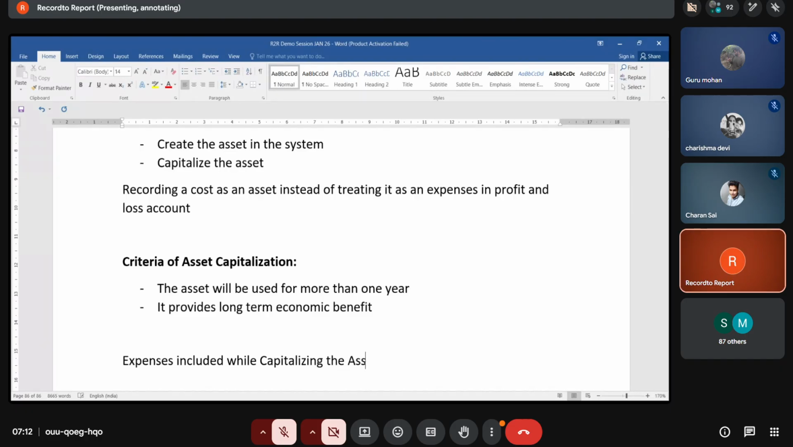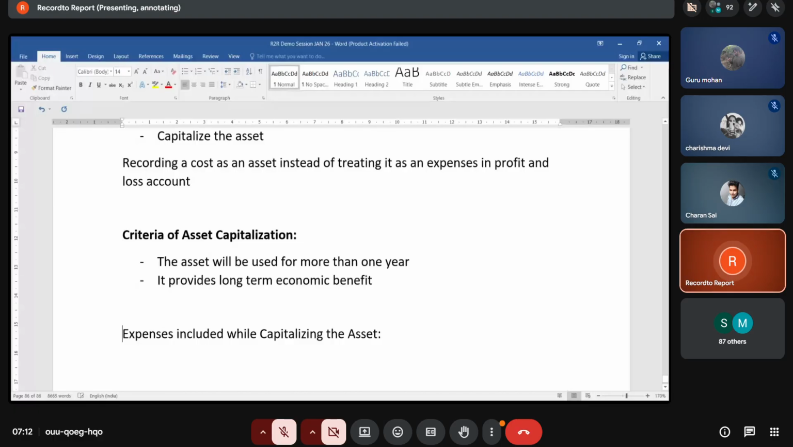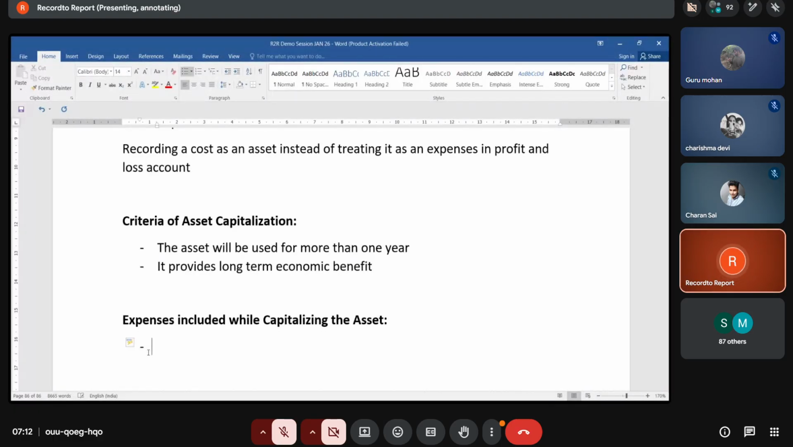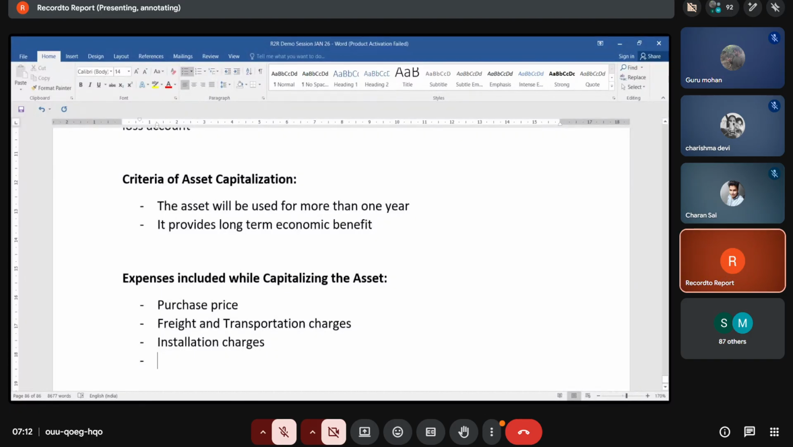Using the asset, capitalizing the asset. So what are the various expenses? That is the purchase price has to be considered. And here freight and transportation charges, and installation and assembly charges, any import duties, and consultant fees for setup.